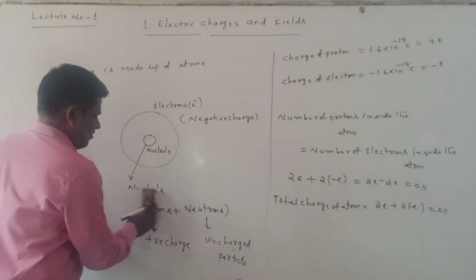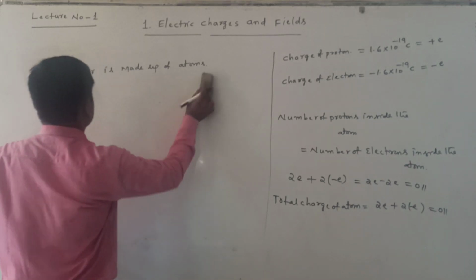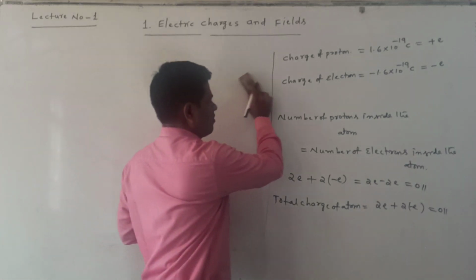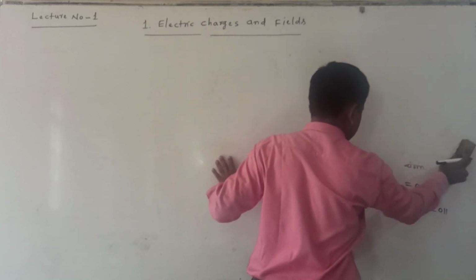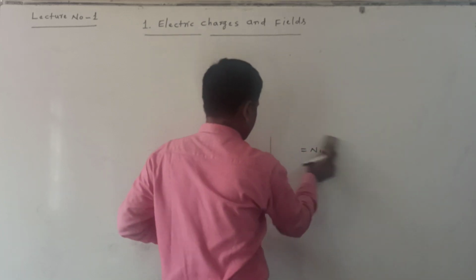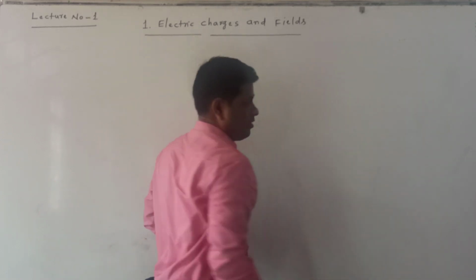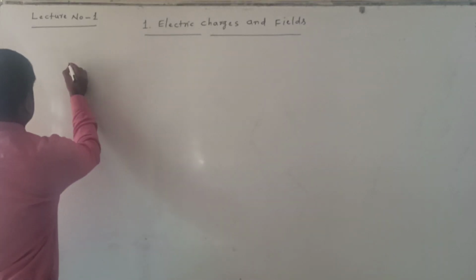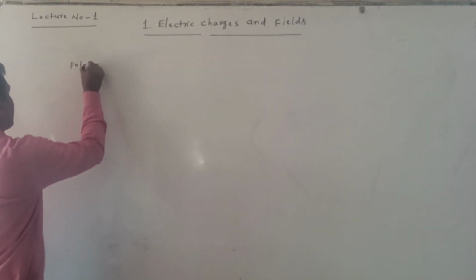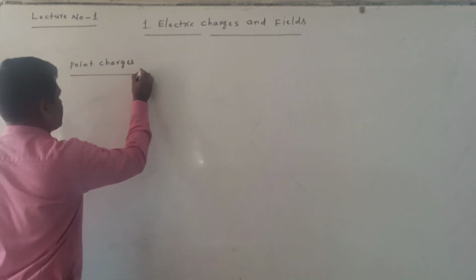Now, next we will discuss the next concept, point charges. What is meant by point charges?